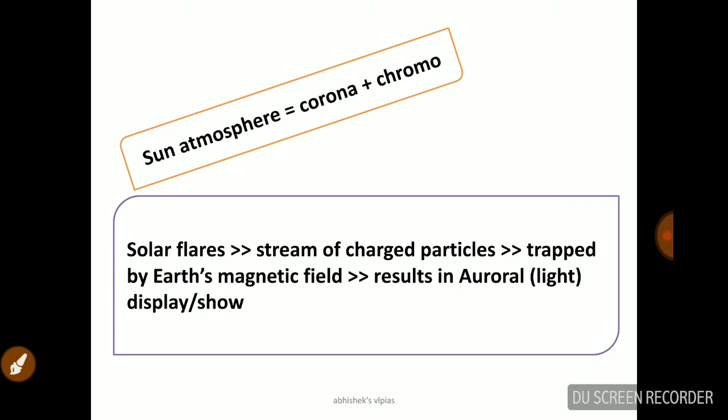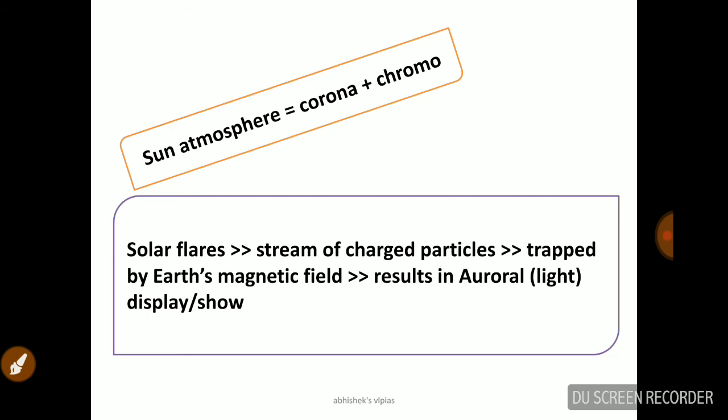That's the sun atmosphere. And you can see the solar flares are streams of charged particles that flow in all directions. Definitely earth is on the way of these streams, and these charged particles flow towards the earth and are trapped by the earth's magnetic field. You can see that from north pole to south pole there is a magnetic field for earth. So these charged particles are directed towards the north pole and the south pole of the earth, just because of the earth's magnetic field.